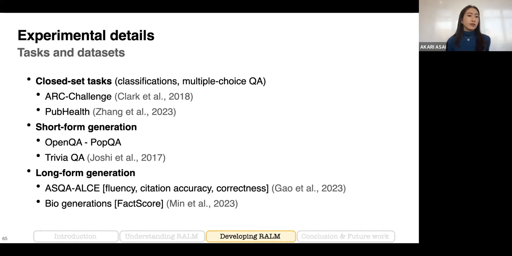We conduct evaluation on 6 diverse tasks, including closed set tasks, classification or multiple choice, and free form generation, requiring short form generation or long form generation. And for long form generation, we use multiple different metrics to holistically evaluate the model's generation quality. For example, fluency, citation accuracy, correctness, or factuality.